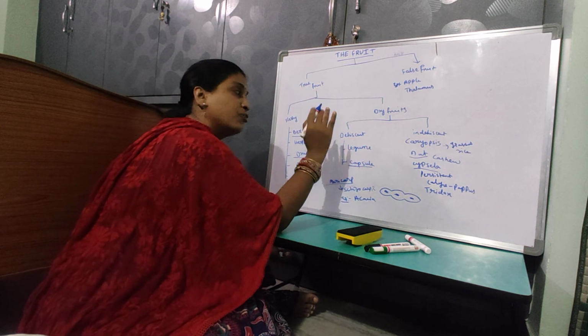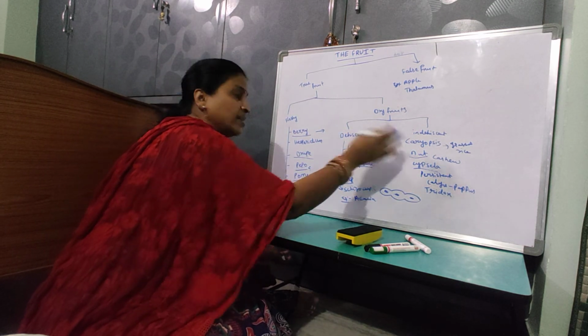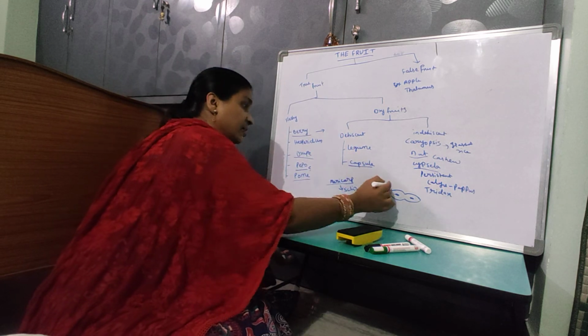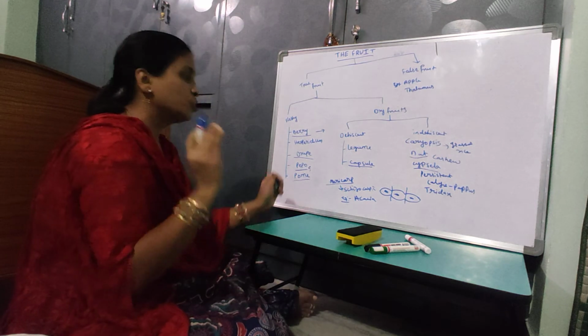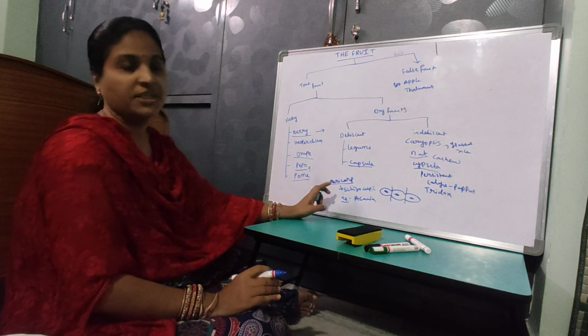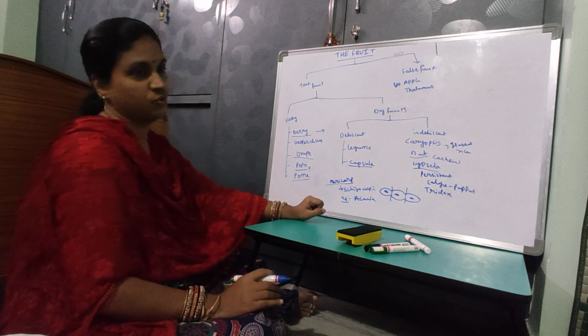In dehiscent fruits, the fruit breaks up and releases the seeds. Here, the fruit doesn't break up into seeds; the fruit breaks up into single fruit units. Those fruit units are called mericarps. Such types of fruits are called schizocarpic fruits.